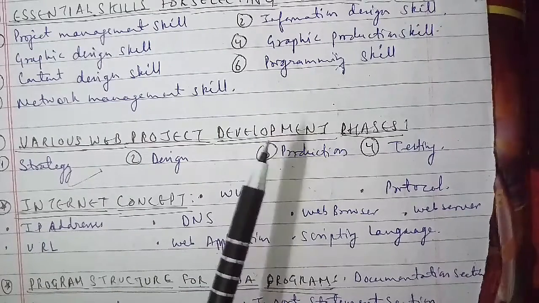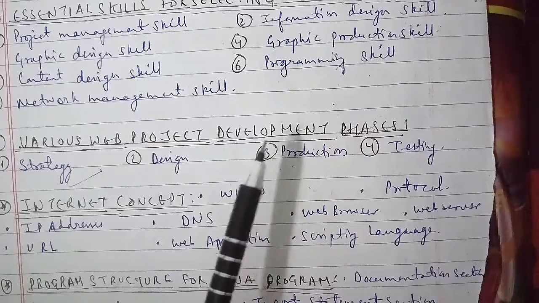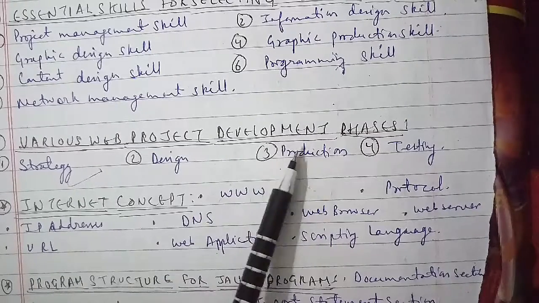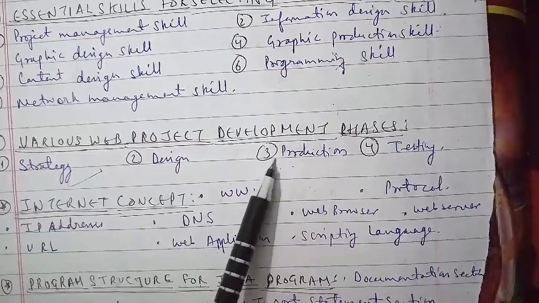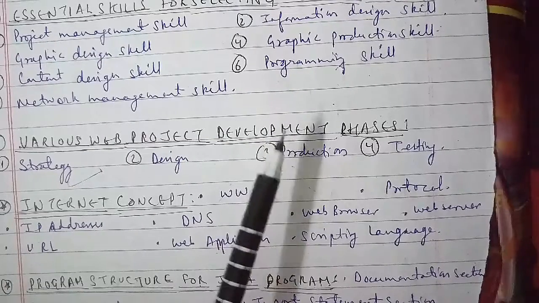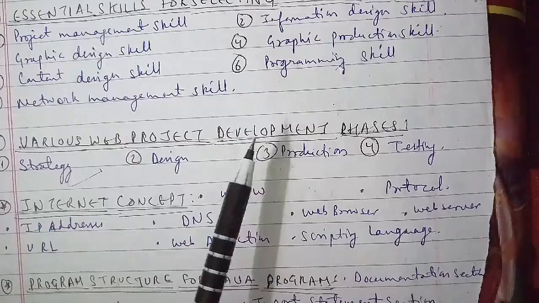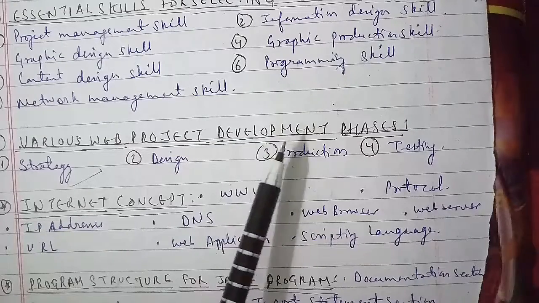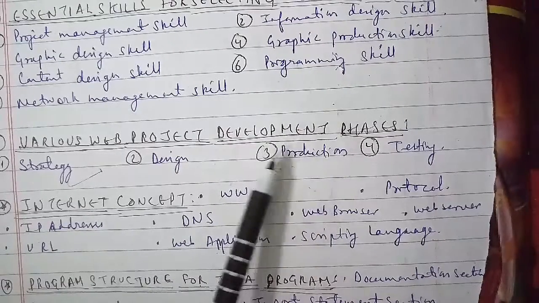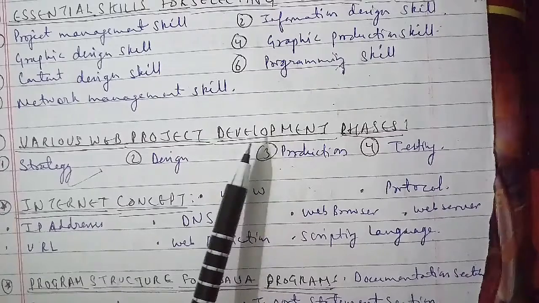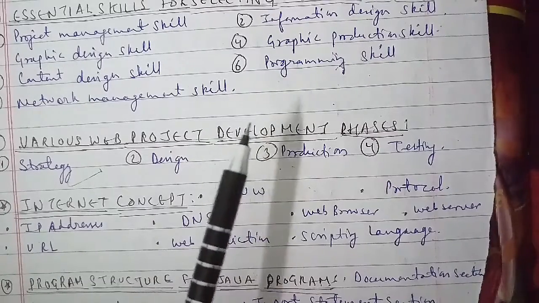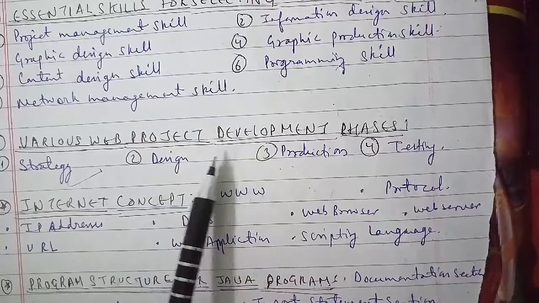The fifth characteristic is that the content developer must have the ability to develop interactive content for the website as well. The sixth is that the programmer must be expert in the scripting language in which they are developing the web pages as well. The seventh characteristic of the web team is that the system administrator must understand the requirements for serving the website on the internet, and he must be able to use the best strategy to serve his clients as well. Now we'll discuss the internet concept here.